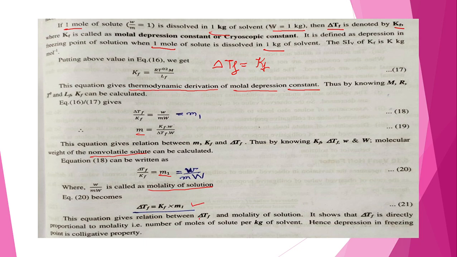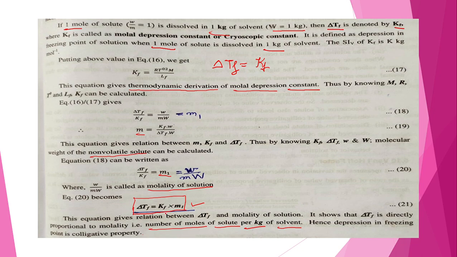This equation gives a relation between delta TF and the molality of the solution. It shows that delta TF is directly proportional to the molality, that is the number of moles of the solute per kg of solvent. Hence depression of freezing point is a colligative property. From using this equation we can determine the molality of the non-volatile solute. Okay, this is all about the thermodynamic derivations, which give the relation between the depression in the freezing point and the molecular weight of the non-volatile solute.